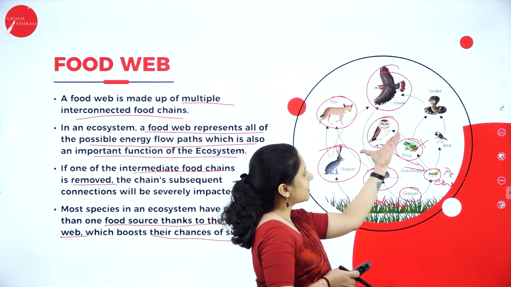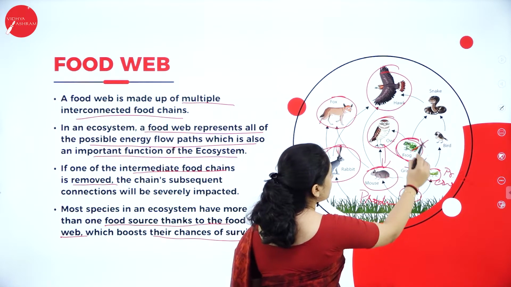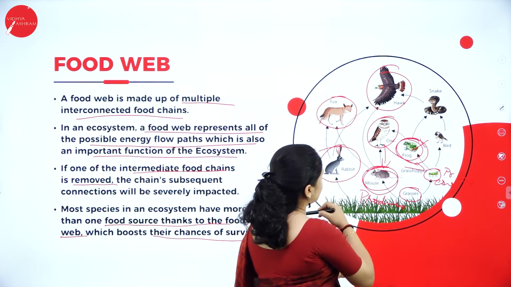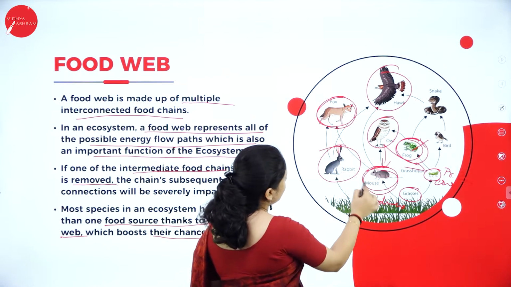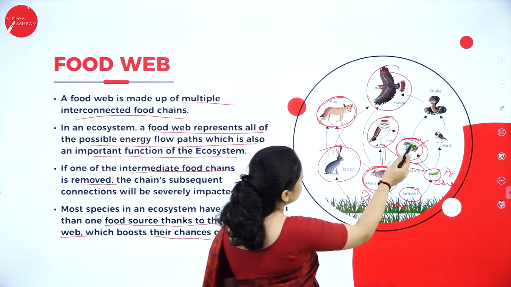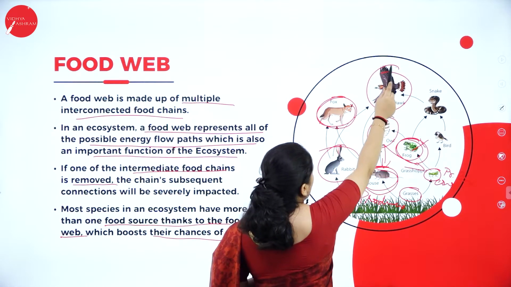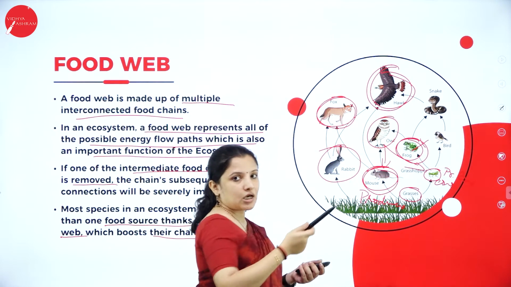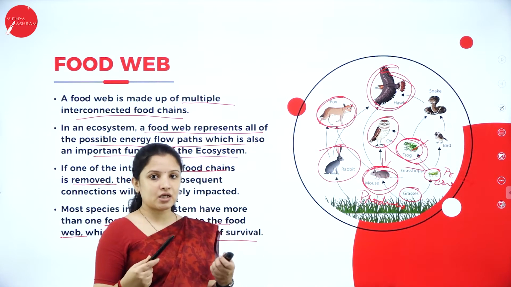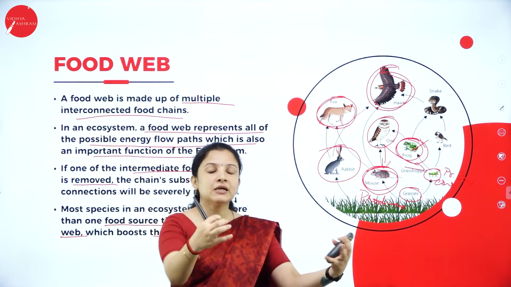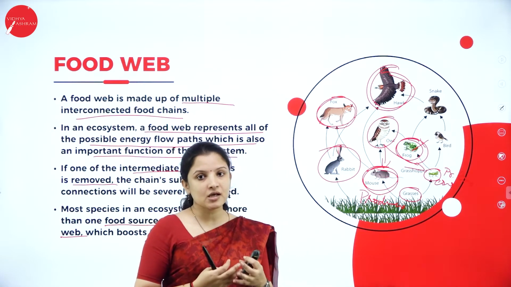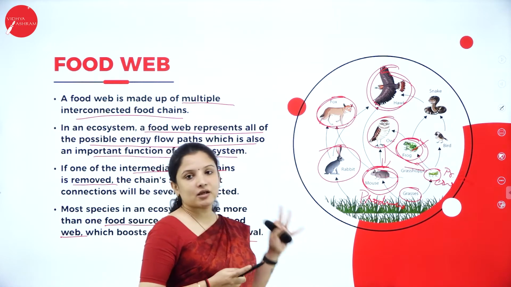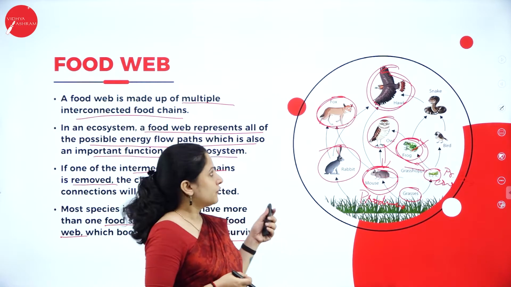So the owl is getting energy both from the frog as well as the mouse, right? And the fox is getting energy from the rabbit as well as the mouse, and the fox can also get energy from the hawk. That is how each one is interdependent here. They receive energy from different food sources or different trophic levels in the environment. So this is how energy flows in a simple food web.